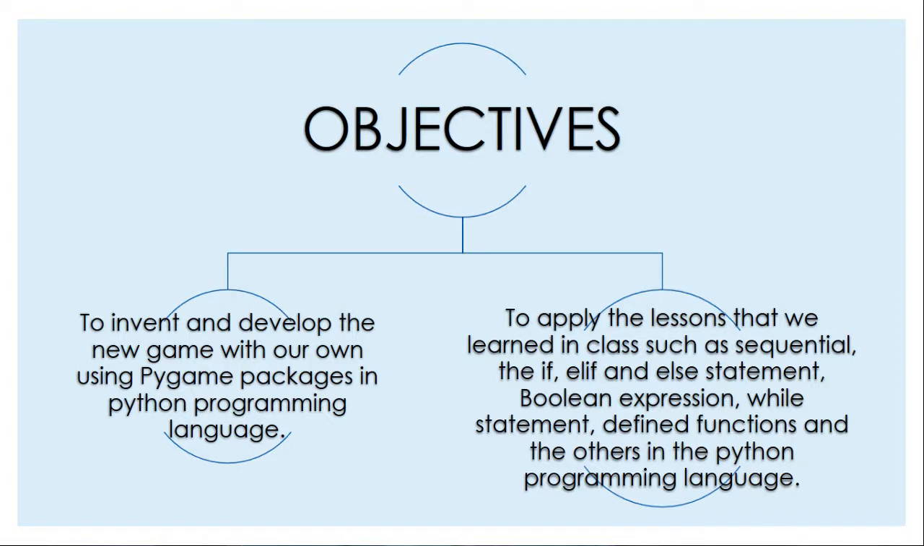We move to the objective. So we have two objectives. First, to invent and develop a new game of our own using the Pygame package in the Python programming language. And second, to apply the lessons that we learned in class, such as sequential, the if and else statement, Boolean expression, while statement, defining functions and the others in the Python programming language.